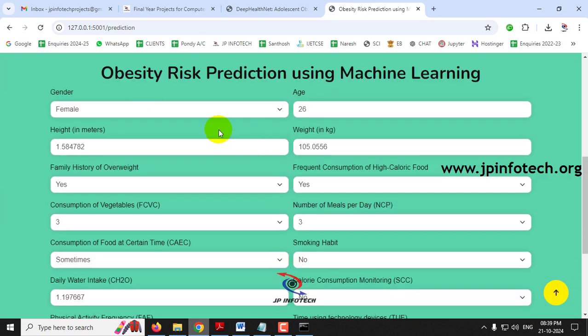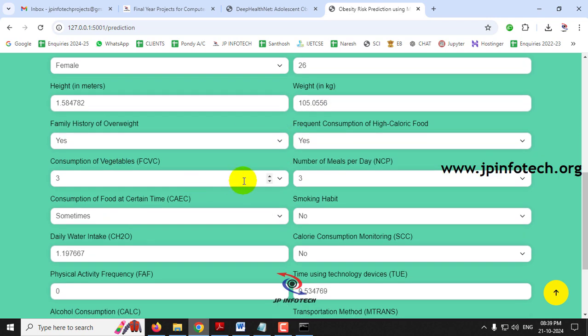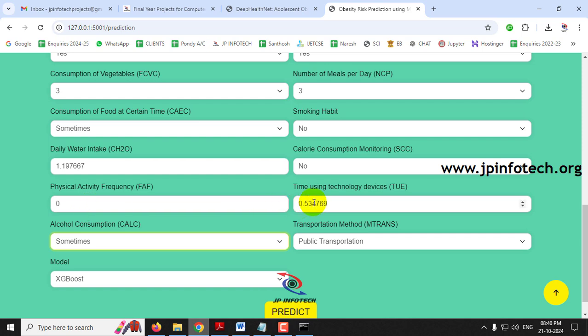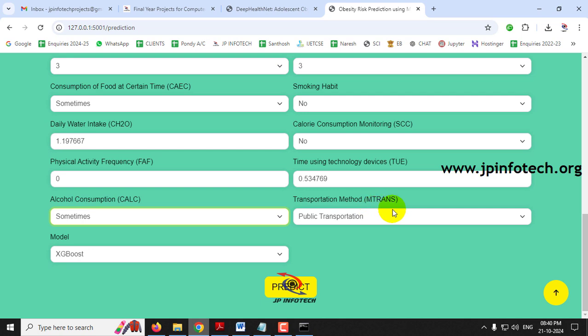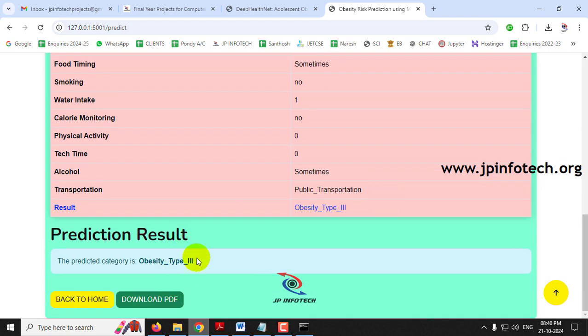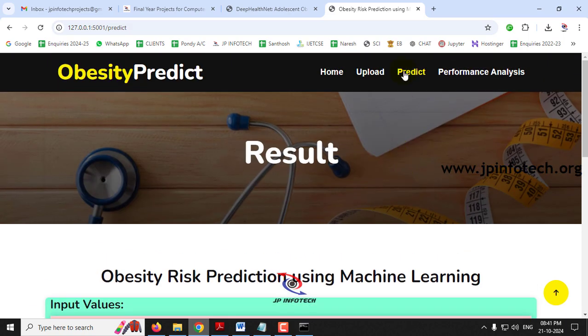For this case I have given gender as female, age 26, height 1.584782, weight 105.0556, family history yes, frequent consumption yes, consumption of vegetables 3, number of meals 3, consumption of food sometimes, smoking habit no, daily water intake 1.197667, calorie consumption no, physical activity 0, time using technology 0.534769, alcohol consumption sometimes, public transportation, and the model is XGBoost. Let me check the predicted result by clicking the predict button. For this case it is predicted as obesity type 3, and let me go to the predict menu again.